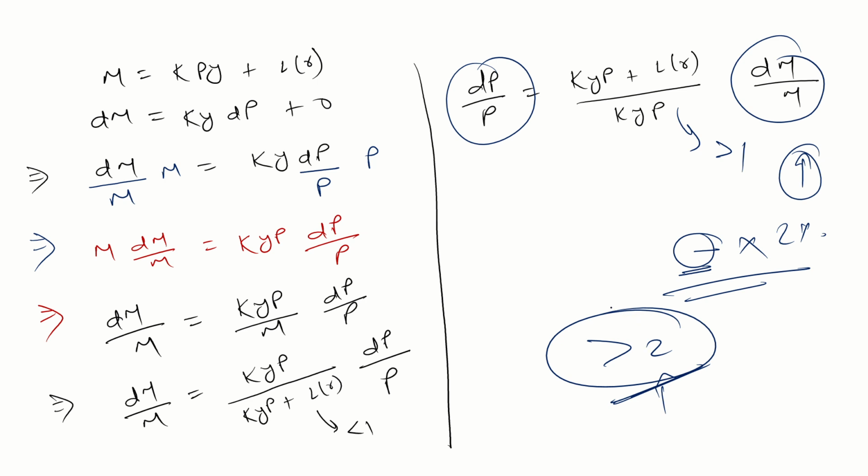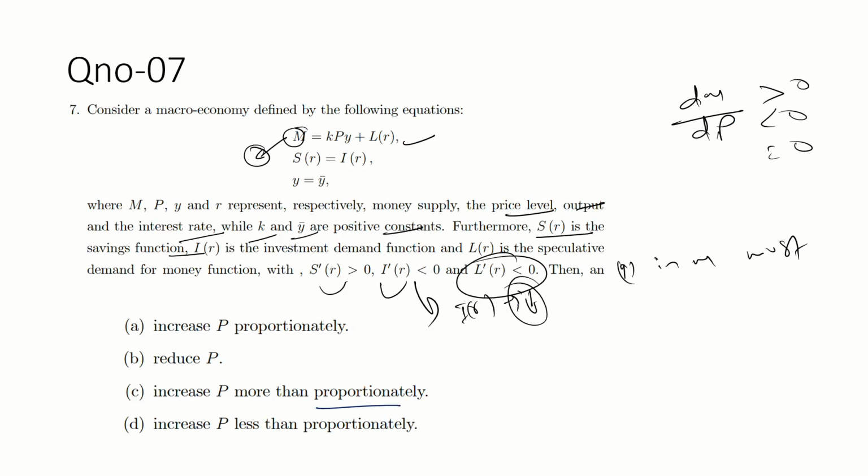So an increase in money supply increases the price more than proportionally. So C is the correct option.